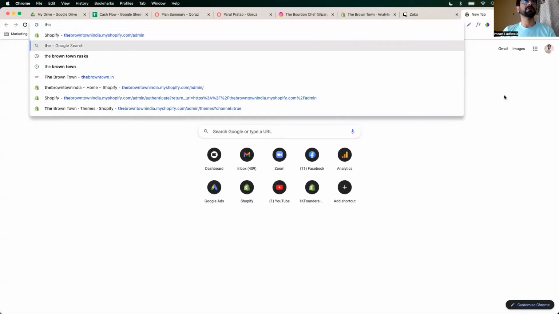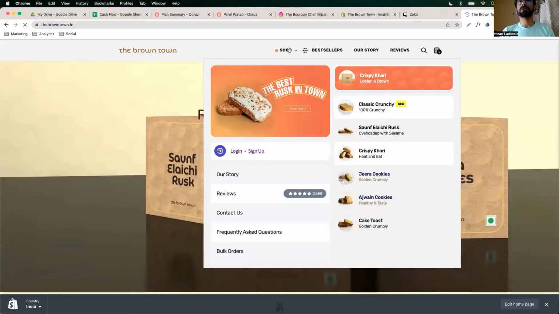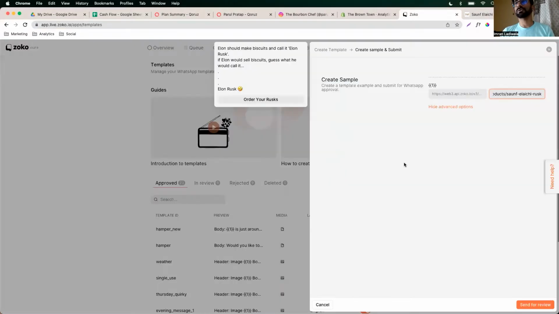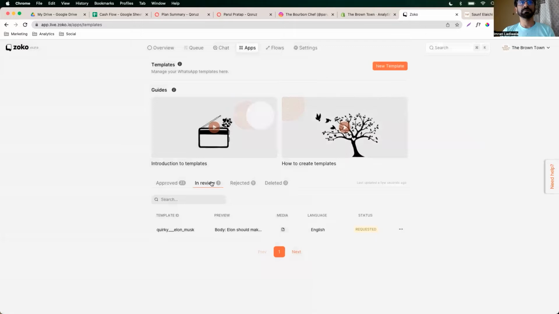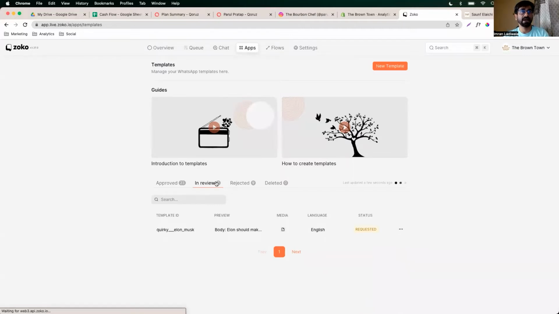All right, so let's say we are going to sell Musk. So let's take the user to our Soft Ilaichi page. It was our most profitable product, so we'll continue to send the user over there, right? And you see this button, send for review. When you send it, you see this is in review, right? Hopefully, by the time we finish our episode today, this would have got approved, right?